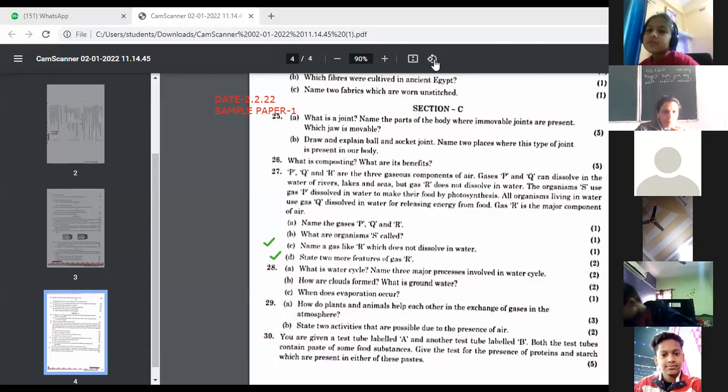What is water cycle? Name any 3 major processes involved in water cycle. So children, see to it, we are on question number 28. First of all, I want each one of you to write down the definition of water cycle, and the major 3 processes involved in it. After that, how are clouds formed? What is groundwater? Children, if you are not able to write the answers of these questions over here, kindly write down the answers in the page and afterwards you can paste it.